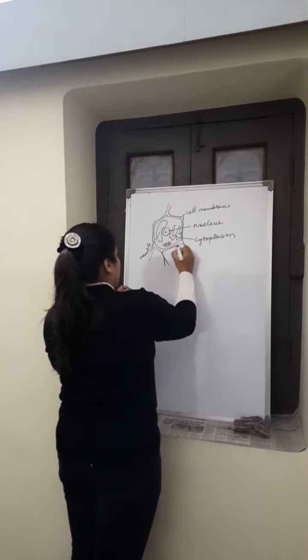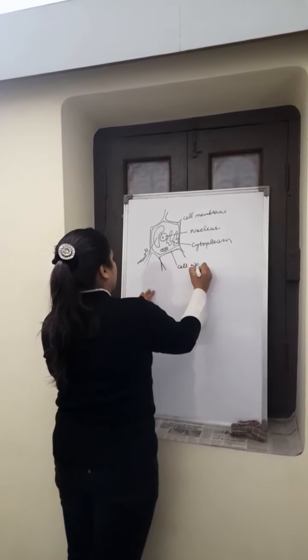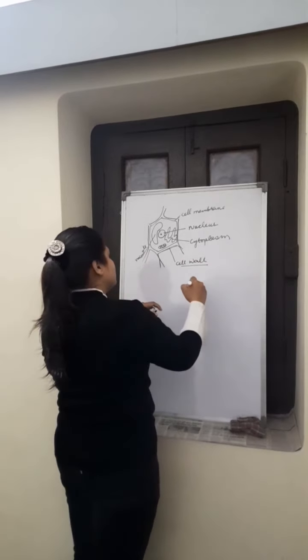It has a cell wall. What does it have? Cell wall, which is absent in animal cell.